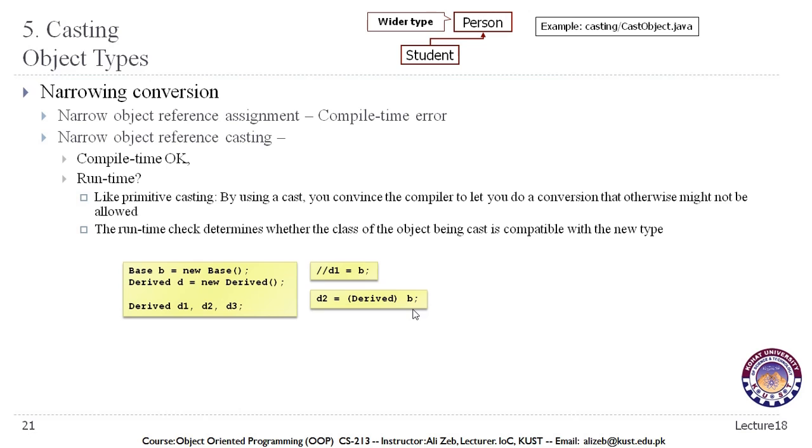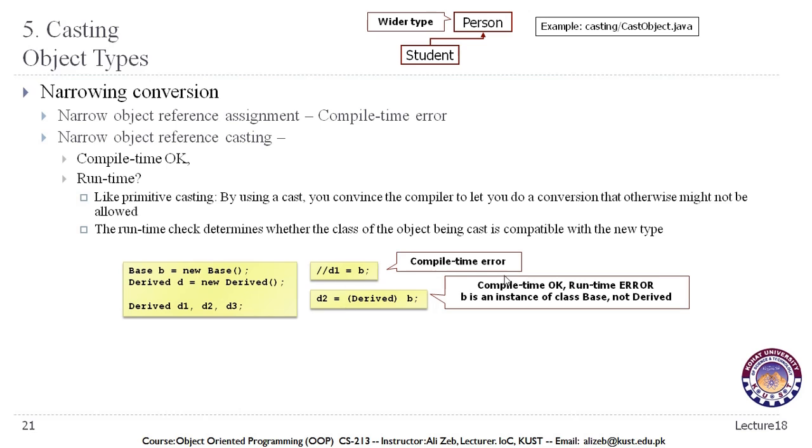That is why in those situations we need to convert our objects of the superclasses into objects of the subclass so that we can access our subclass fields. Now this will obviously give us a compile time error because we cannot assign an object of the superclass to an object of the subclass. We can do this by conversion using casting. Compile time OK, runtime error maybe: B is an instance of class Base, not Derived. So we might get this error if there is no relation between the classes.